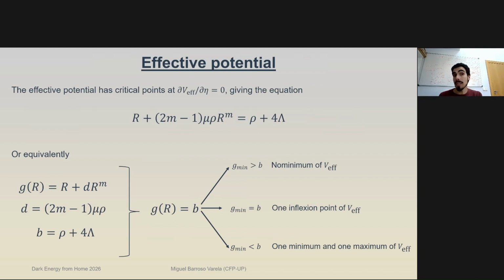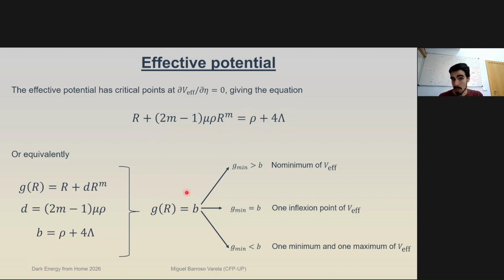The effective potential itself is going to have critical points when this derivative of the potential is equal to 0, which gives us an equation in terms of the Ricci scalar, the exponent, the coupling, rho, and the cosmological constant, which we can write equivalently as this function g of R, which is the left side of the equation, equal to a constant b, which is rho plus 4 lambda.